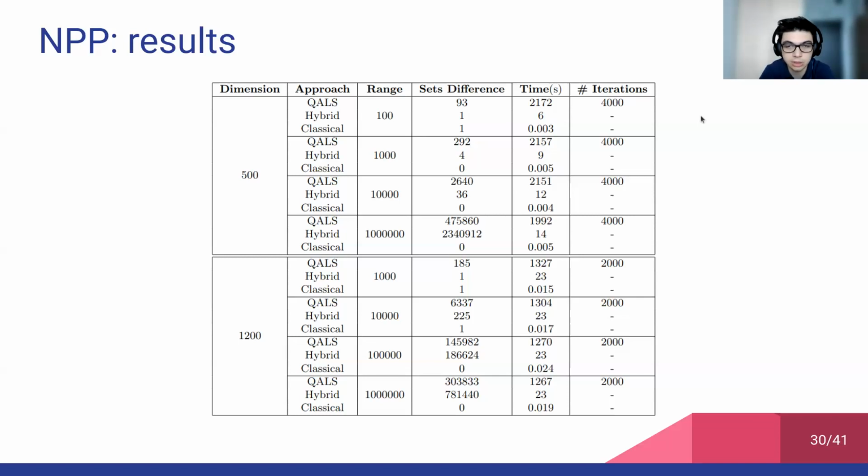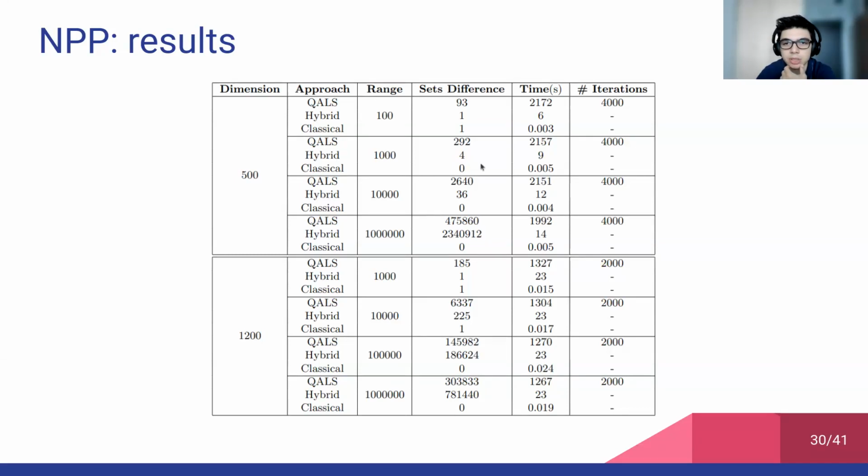And basically, there is no way to know if the solution has been provided by a classical or a quantum method. But in general, hybrid performed really well. It has been able to find a really good solution, not always the optimal.